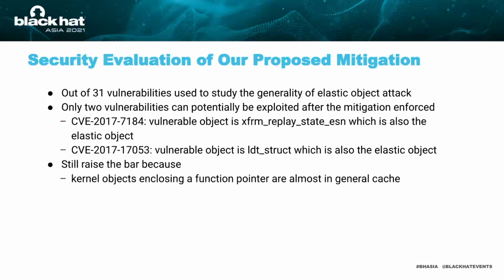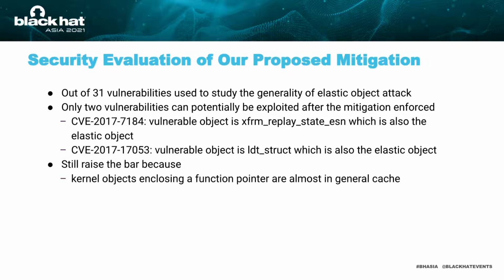For vulnerable objects in CVE-2017-7184 and CVE-2017-17053, there are also elastic objects allocated in shadow caches. Technically, they can be leveraged to override data in isolated caches and thus manipulate the length field of an elastic object for data disclosure. However, we argue that even if this situation exists, our mitigation still raises the bar because the disclosed data is not likely to be useful for bypassing kernel mitigation.